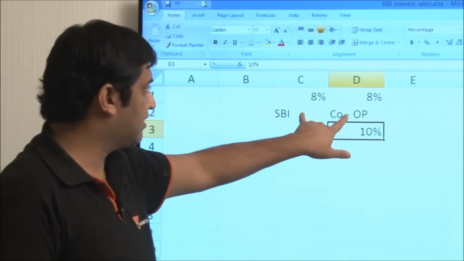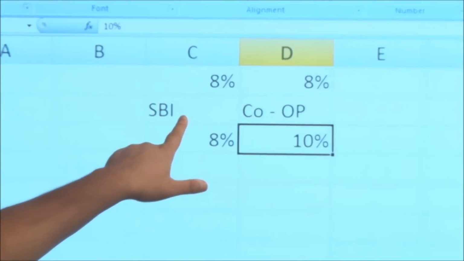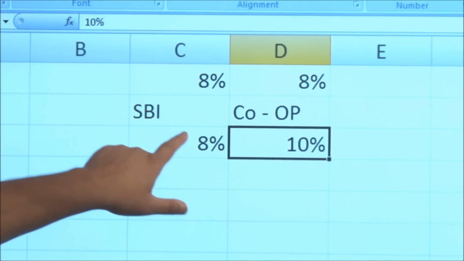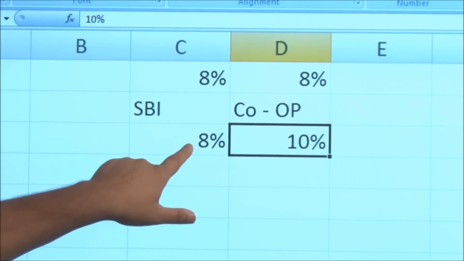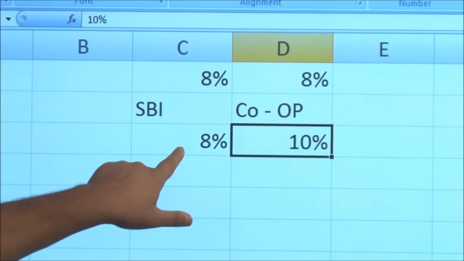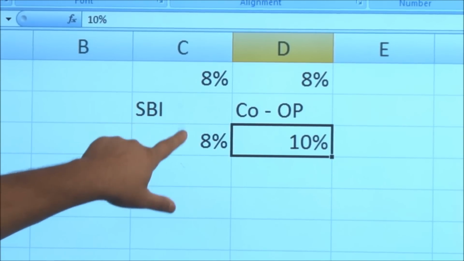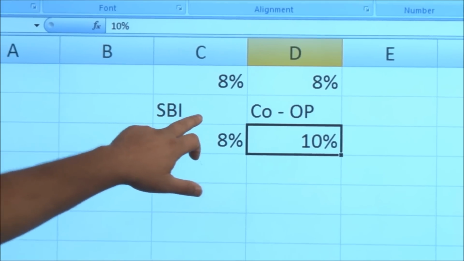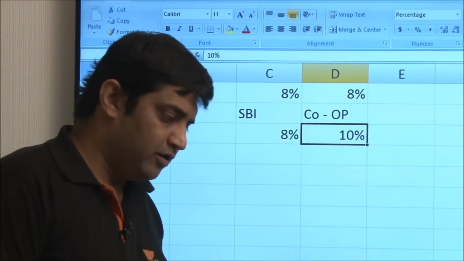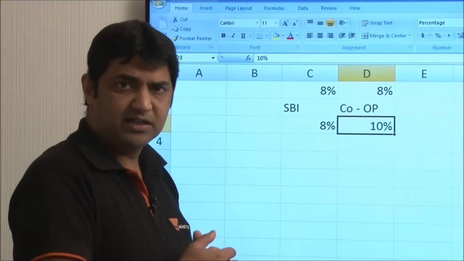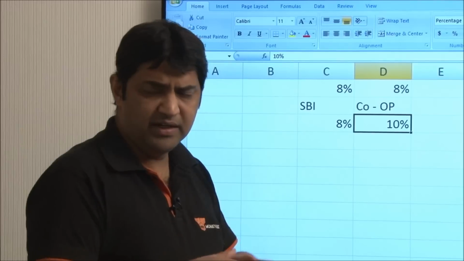So in this case, clearly the credit rating of SBI is much better than that of a cooperative bank, and therefore SBI can borrow money. Fixed deposits for you are assets, but for the bank it's a liability, a time liability. So the cost of borrowing for SBI will be lesser because its credit rating is better. That's what we need to understand, that when we talk about bond markets, all these things come into the picture. In case of India,